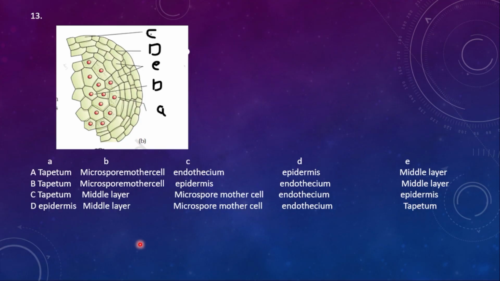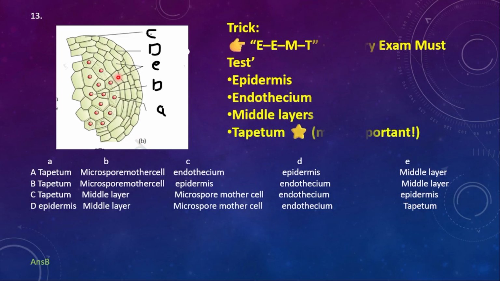If you are very strong in that concept and very confident about it, still let me cross check. For example, A is tapetum. Yes, of course, because it is the single layer which is nourishing the inner sporogenous tissue. And then what is B? Microspore mother cell, obviously correct. What is D? Endothelium. And then E is the middle layer, 2 to 3 layers of middle layer, exactly right. So the right option is option B.